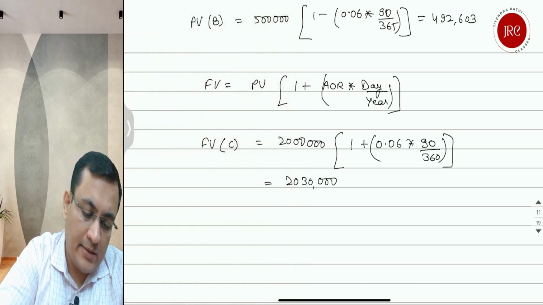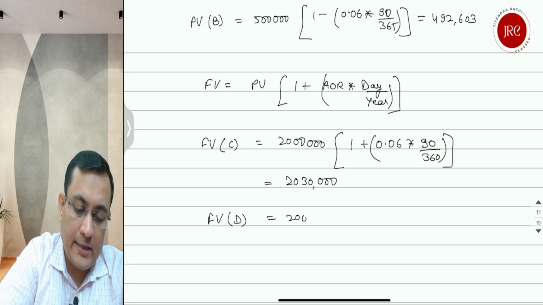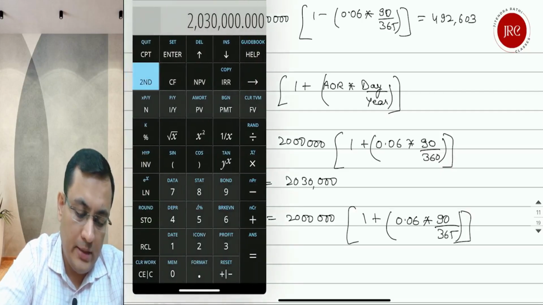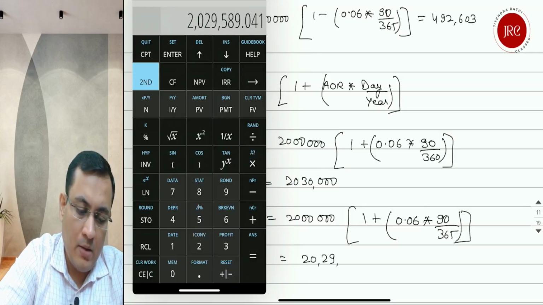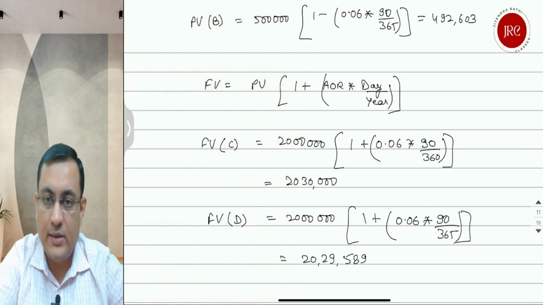Second case, if it is a 365 day count convention, the future value equals 20 lakhs multiplied by 1 plus 0.06 multiplied by 90 upon 365 day count convention. Of course, the return will be less. 90 over 365 multiplied by 0.06 plus 1, multiplied by 20 lakhs, is equal to 20,29,589. The first type of calculation is done.